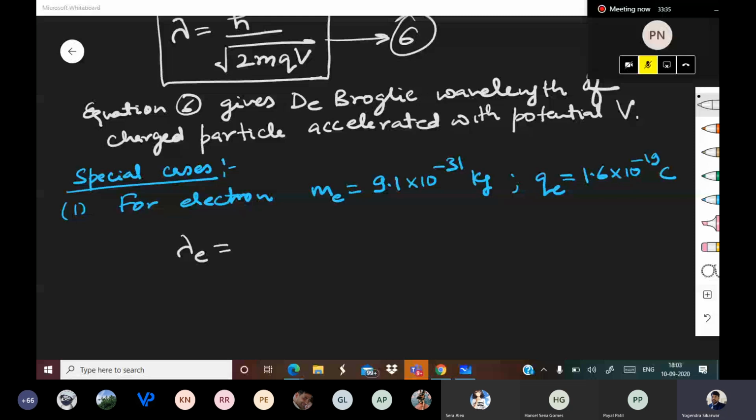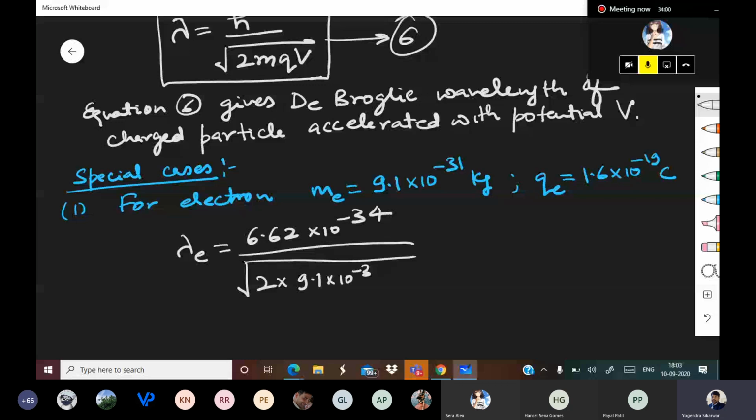6.62 into 10 to the power minus 34 upon 2 into 9.1 into 10 to the power minus 31 into 1.6 into 10 to the power minus 19 into V. Your answers seem to be wrong, Mr. Sahil.